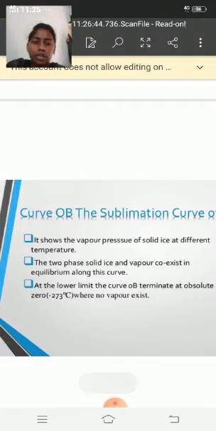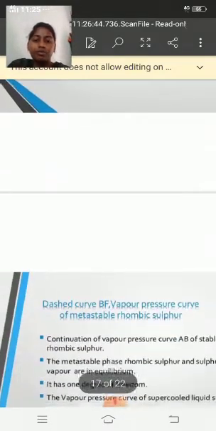Next, go to the curve OB, the sublimation curve. It shows the vapor pressure of solid ice at different temperatures. The two phases, solid ice and vapor, coexist in equilibrium along this curve. At the lower limit, the curve OB terminates at absolute zero, where no vapor exists.